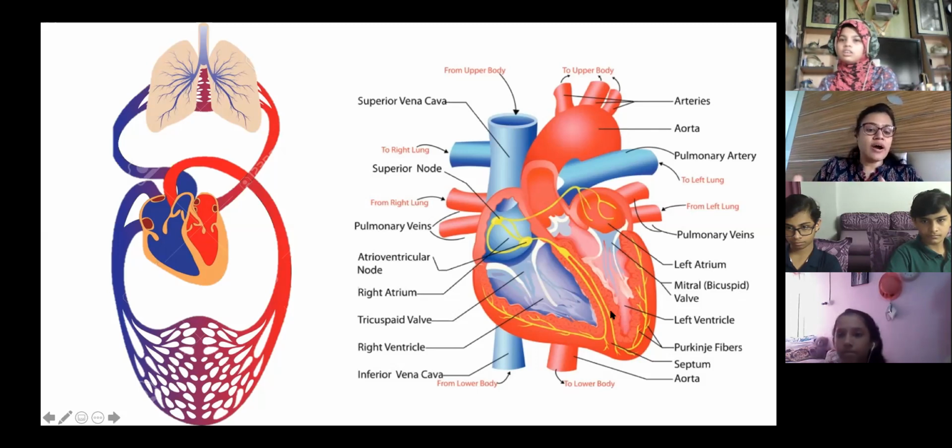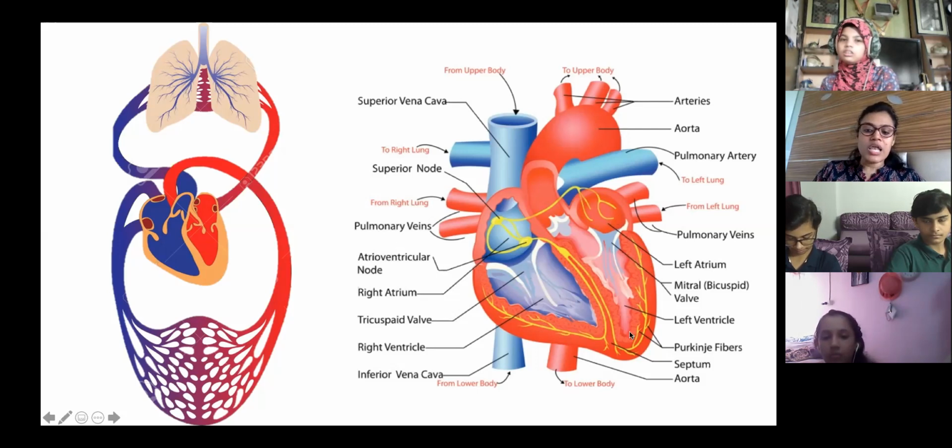So always remember, this is opposite, because the heart is inside our body. So our left will be the heart's left, opposite to us, as we are facing it. So that is why this side is left and this side is right. So don't get confused in the diagram when labeling is asked. This side should be left and this side should be right.